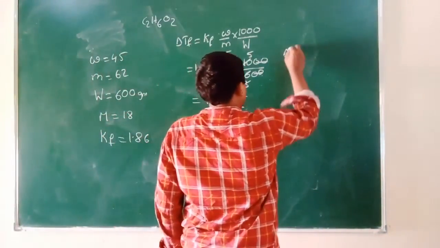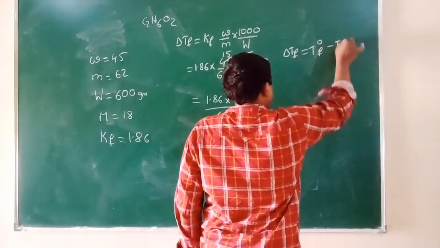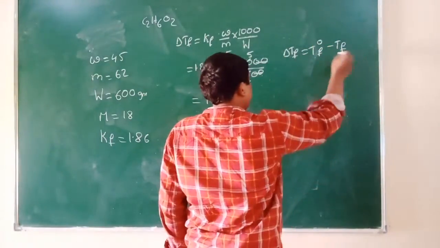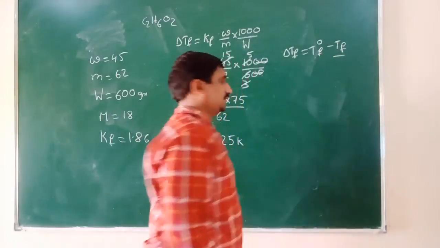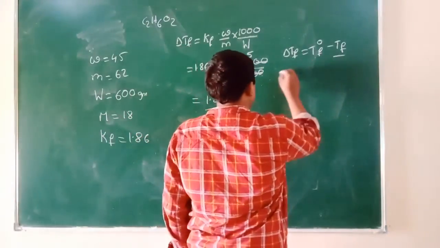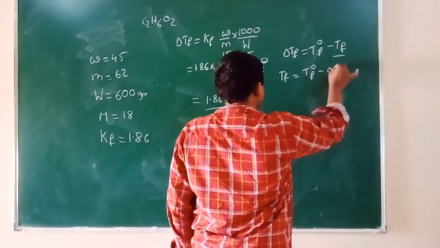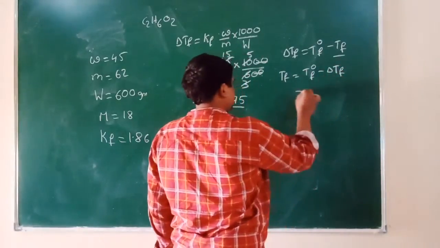Delta TF is equal to T0F minus TF. We have to calculate the freezing point of the solution, which means TF we need to calculate. TF is equal to T0F minus delta TF.